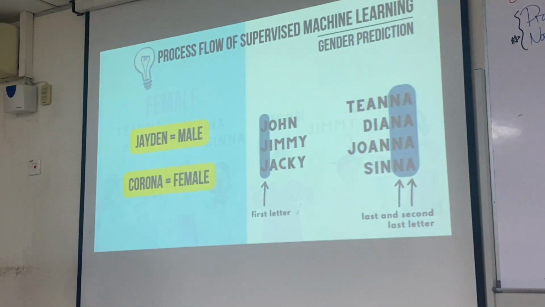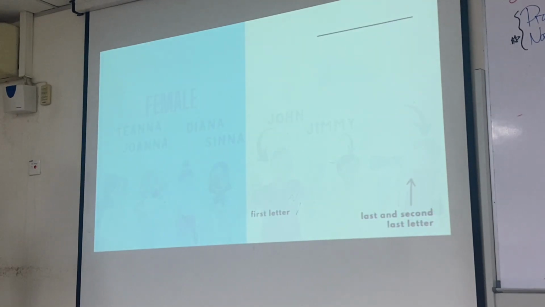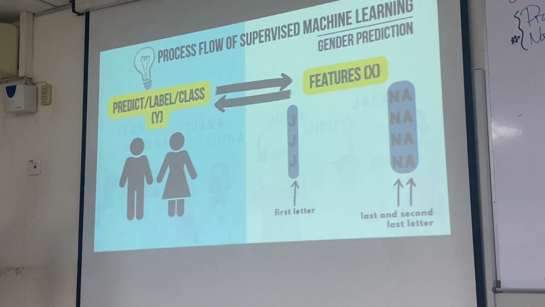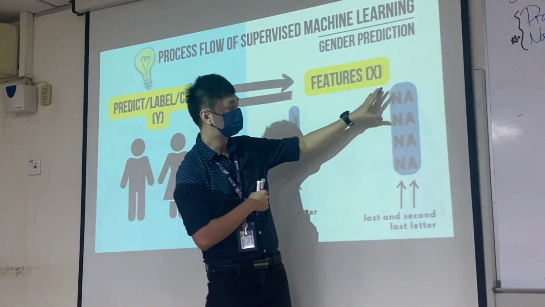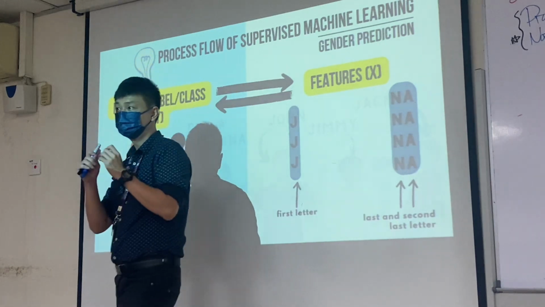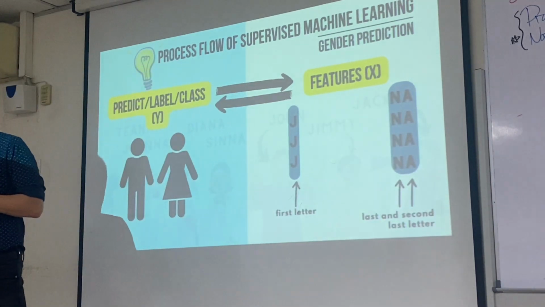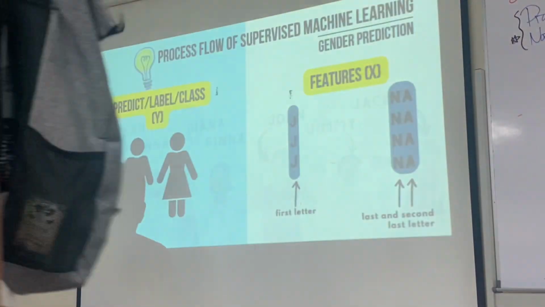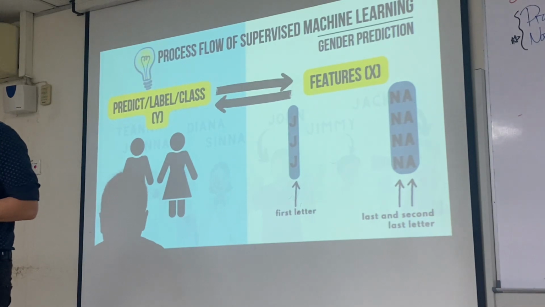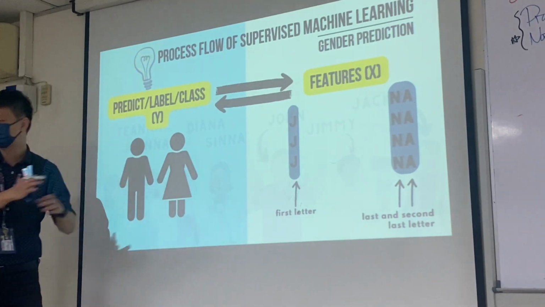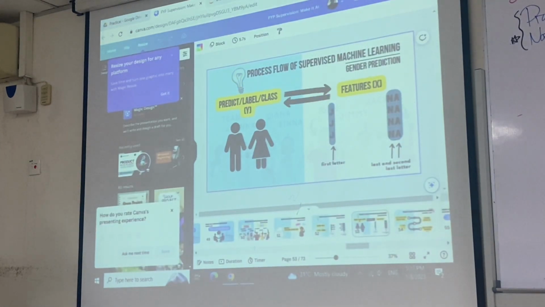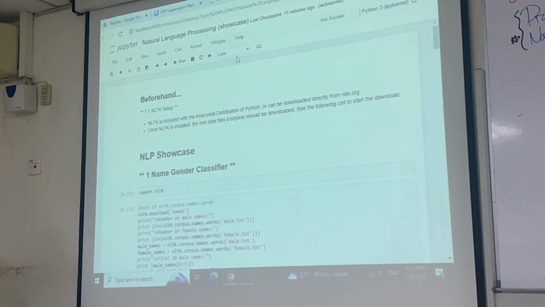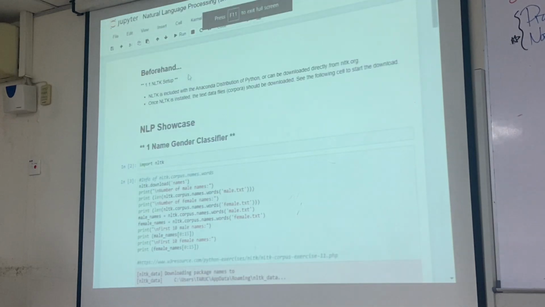Alright, so this important information here, we will call this a feature. This J here is an important feature. This NA is also a very important feature that helps you decide the gender of a person. Okay, so if you understand this idea, very good. So now, go back to the code. Okay, I hope you can understand this part.